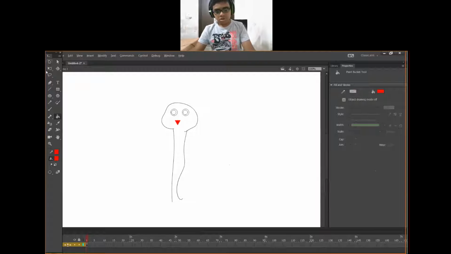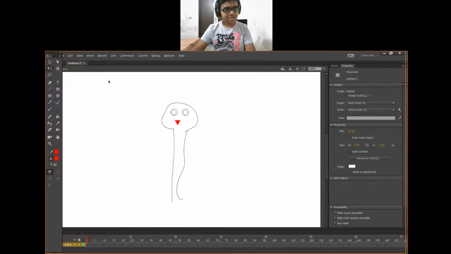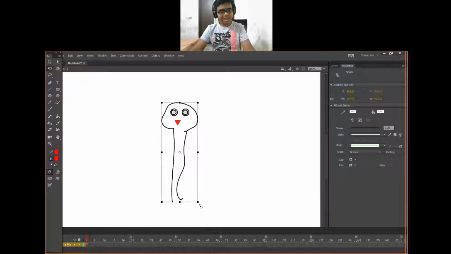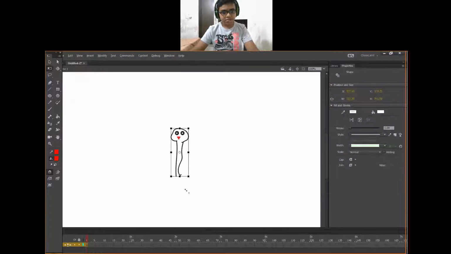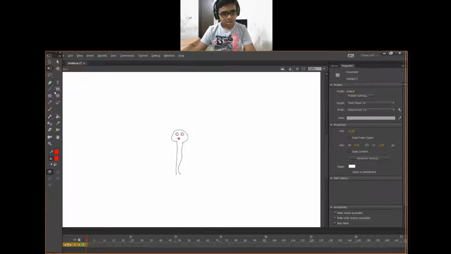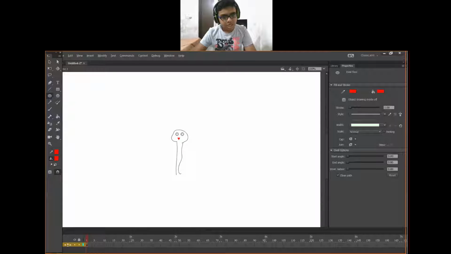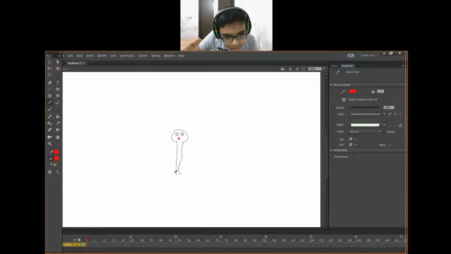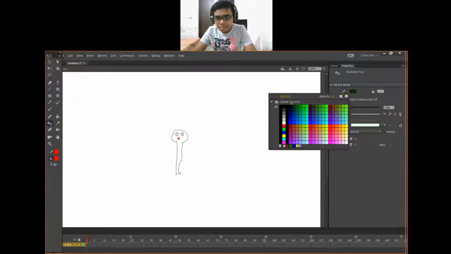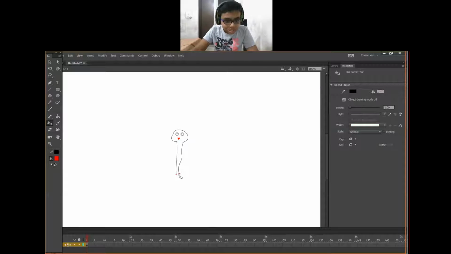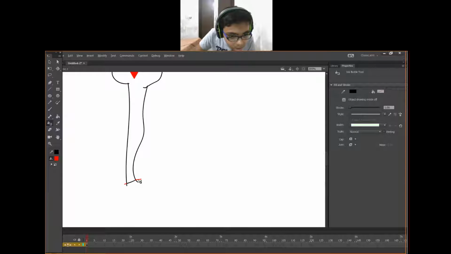Now I will make this smaller by selecting this using the free transform tool. Press the shift key and make it somewhat smaller, then take the oval tool as well, and you can also make a line between these two sides. Press S for the ink bottle tool and do here like this, fill it here and here.